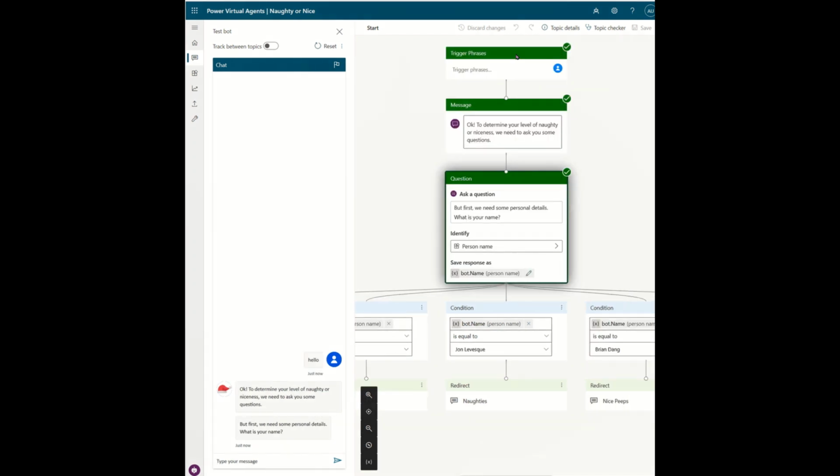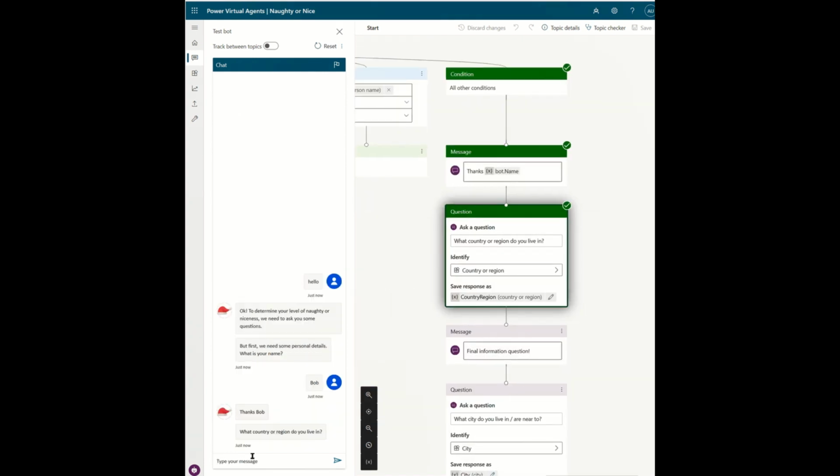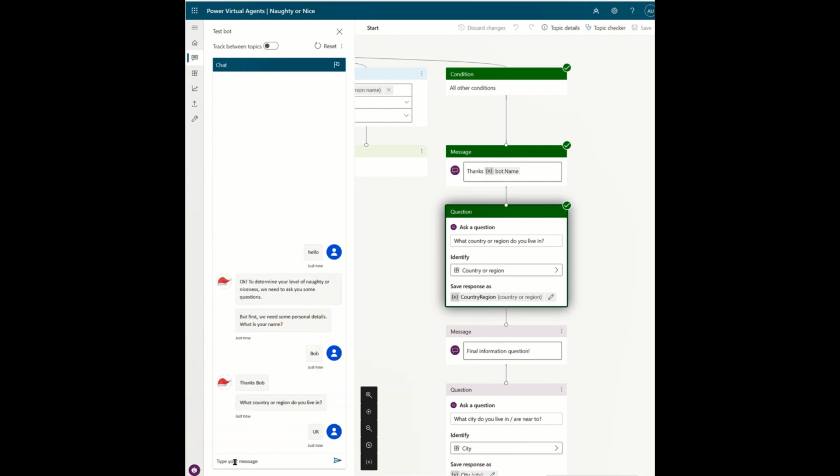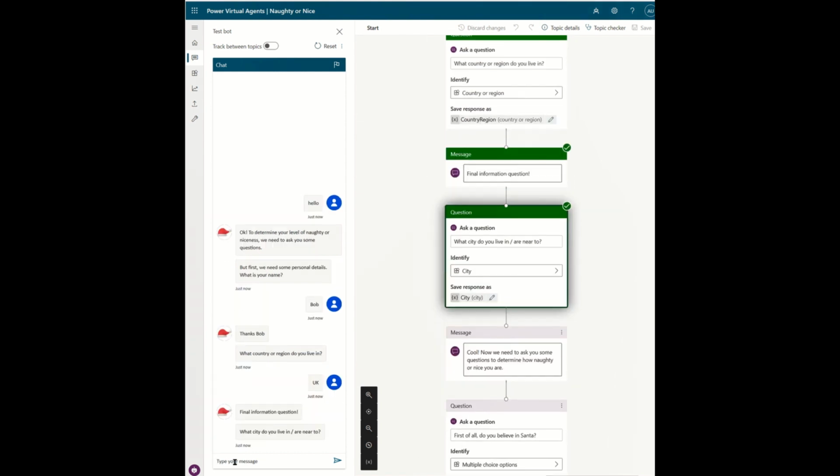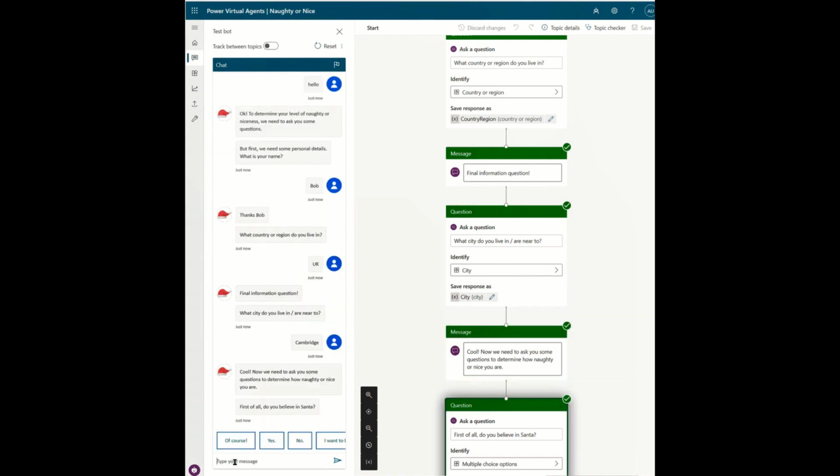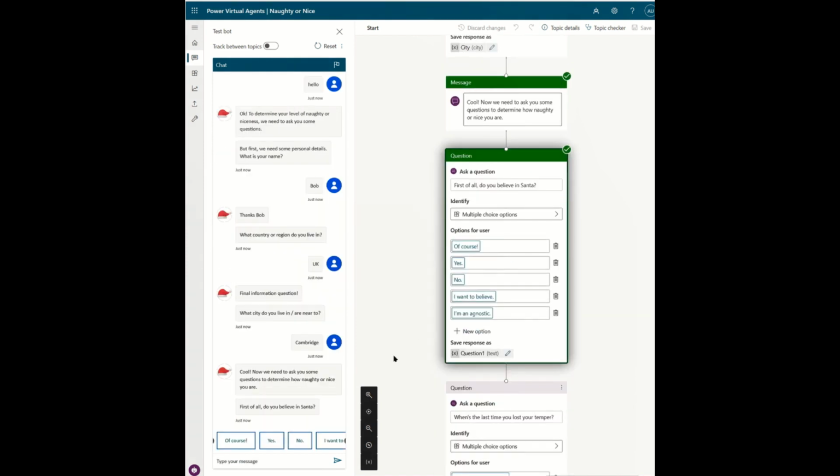So if we go into the virtual agent and we use the start, which is our main topic, and we have a look in this authoring canvas, and we use this as the shortcut to get to our Power Automates. So they're created in the context of the Power Virtual Agent. You literally create them on the fly in here, but obviously it just does jump out to Power Automate to actually make that happen. So as you can see, let's follow along, and then when we get to the Power Automate, you'll see it appear.